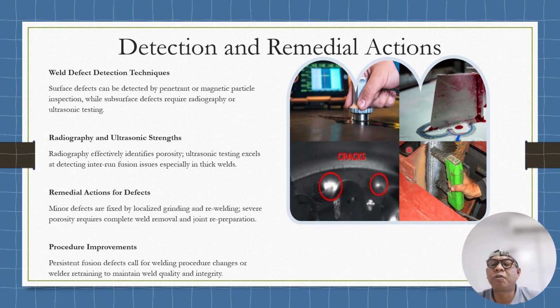Subsurface defects are best detected through radiography or ultrasonic inspection, with UT being more effective for interrun fusion issues and radiography used to identify the characteristics of the porosity.